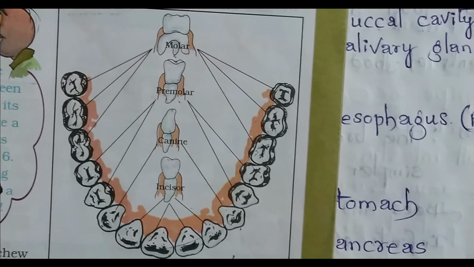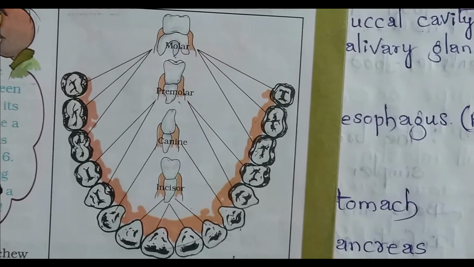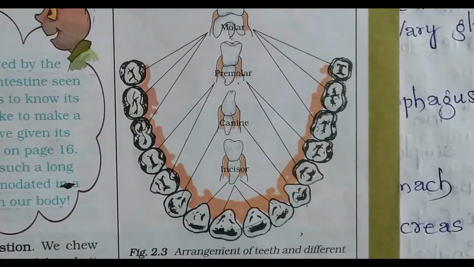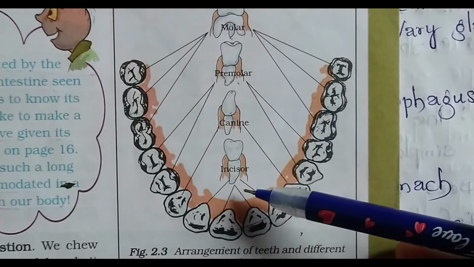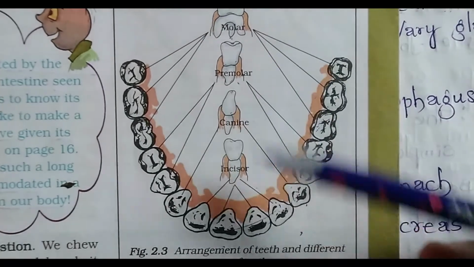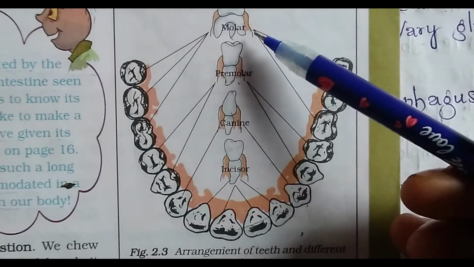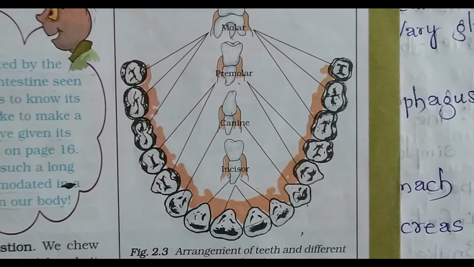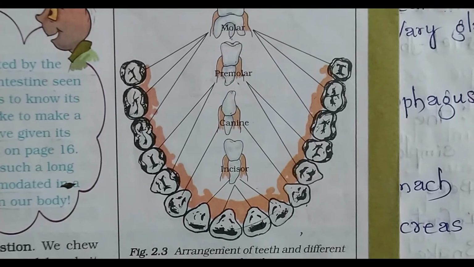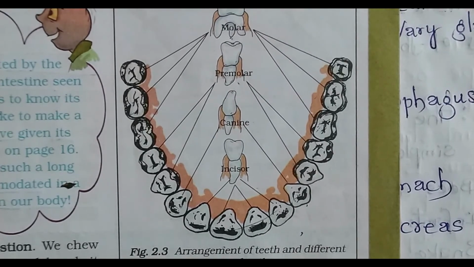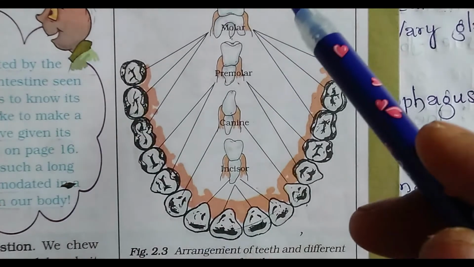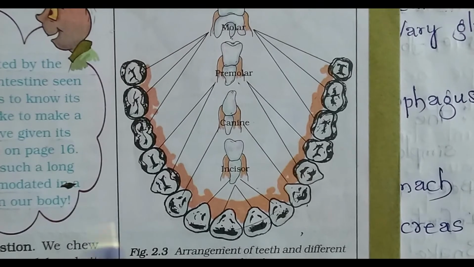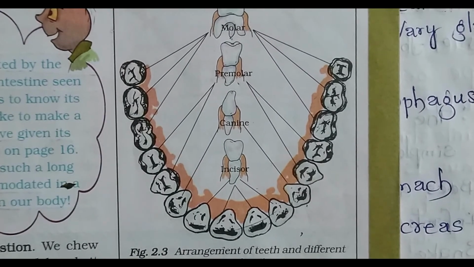Okay, so next, come to the next point. These are the 4 different types of teeth: molar, premolar, canine, and incisors. See, do you remember about the falling of your teeth some years ago? The first set of teeth, when we are children, our teeth fall down.